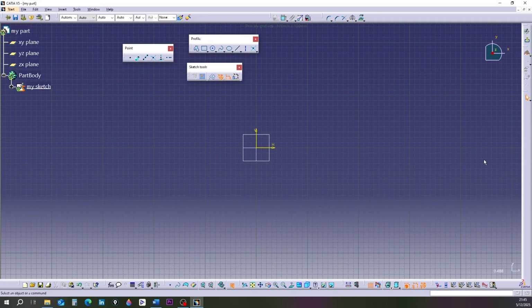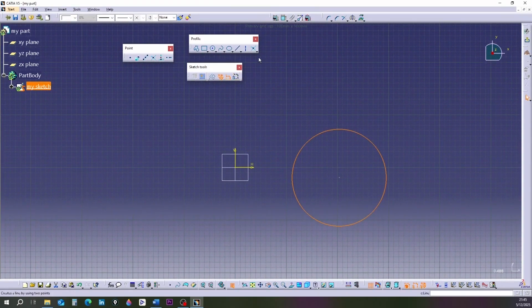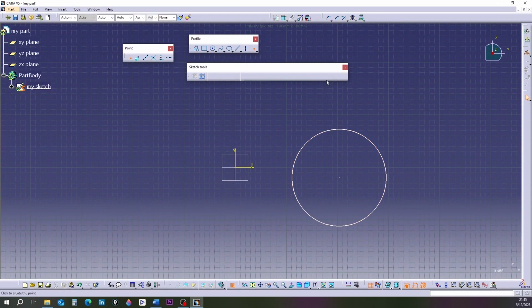Projection point. You need two shapes. Suppose we have a circle and a point outside of it. Click the Projection Point tool.